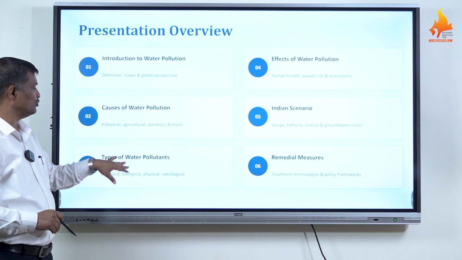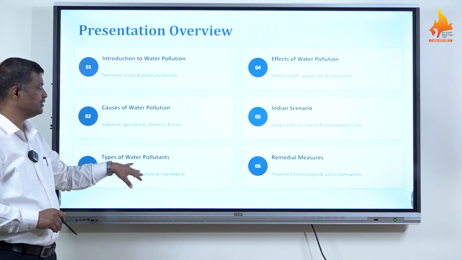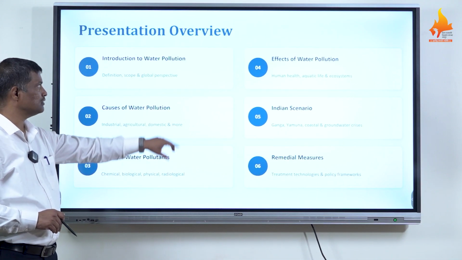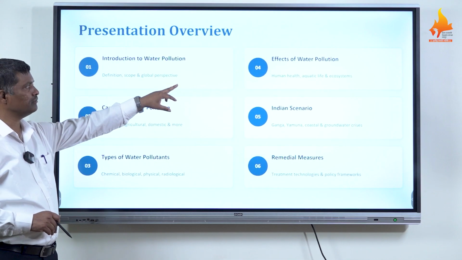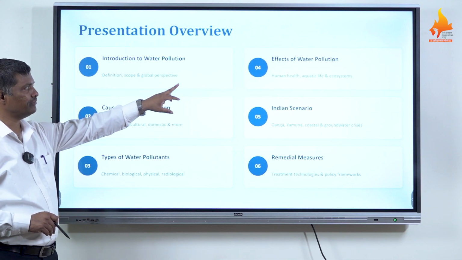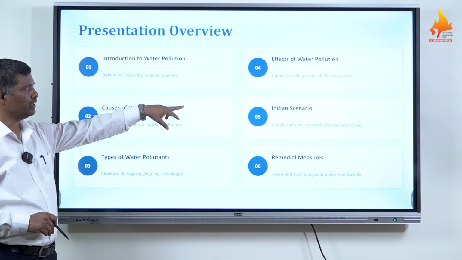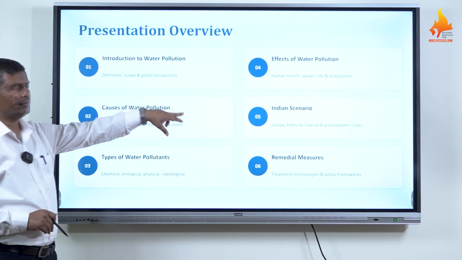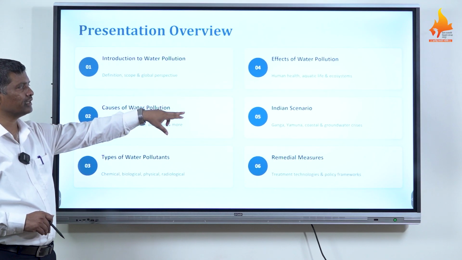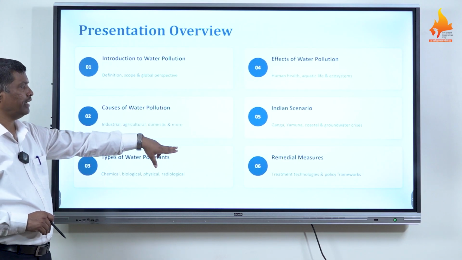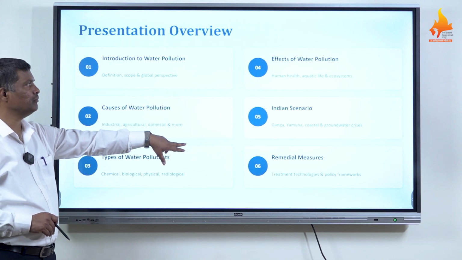Then the types of water pollutants: chemical, biological, physical and radiological. Then the effects of water pollution on human health, aquatic life and ecosystems. In the Indian scenario, we will see how the major rivers of India, Ganga and Yamuna, as well as coastal waters and groundwater, are polluted, and finally we cover the remedial measures.